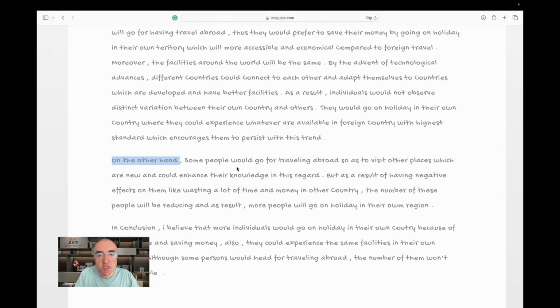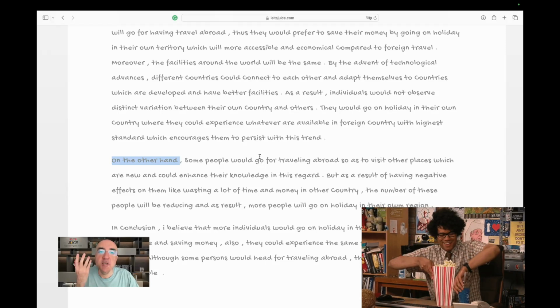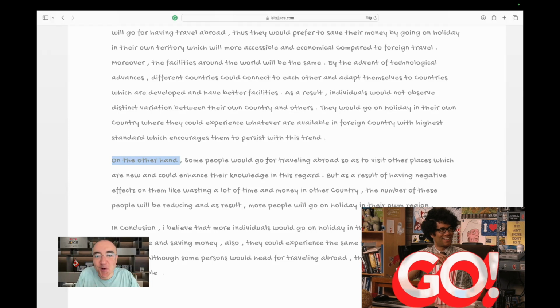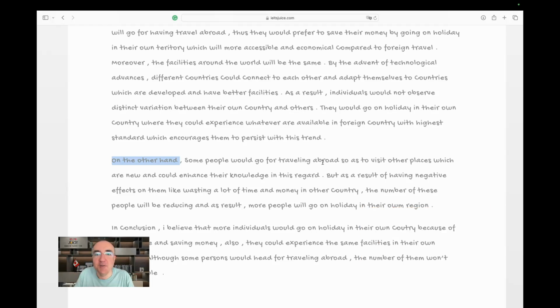Let's continue. Some people would go, I still keep hearing the word go here, would go traveling. You don't go for travel, you go traveling abroad. Or you go abroad. You don't have to say a lot of words here. Abroad, so as to visit other places which are new and would enhance their knowledge in this regard. Okay, and could enhance their knowledge. Let's see. Oh, I don't like to start sentences with but. It's very spoken. It's not good. It's not very suitable for written English.